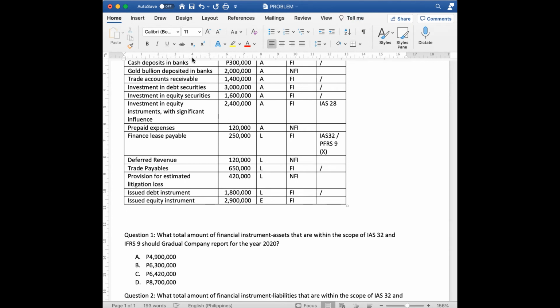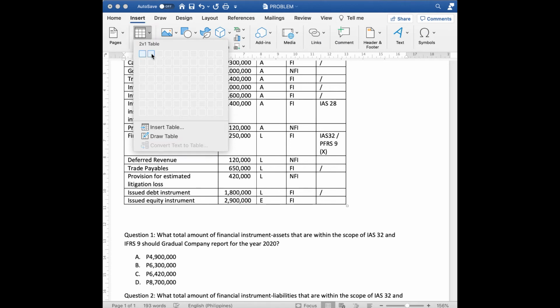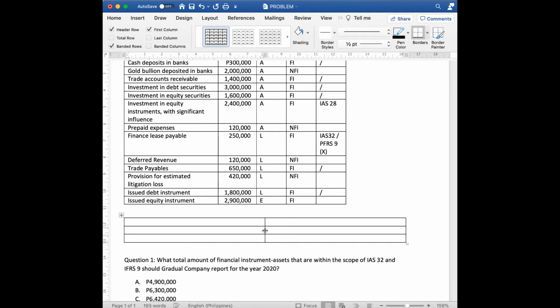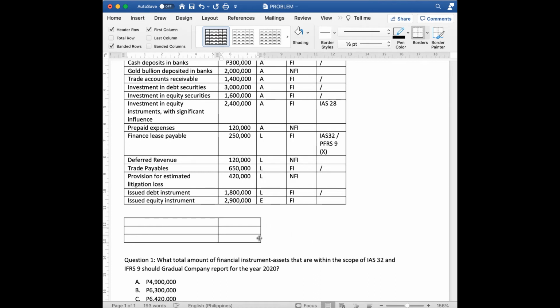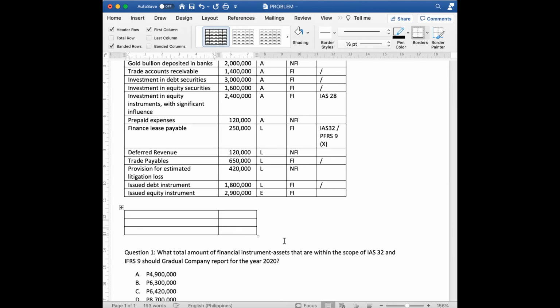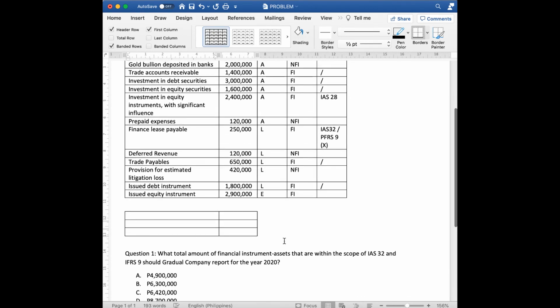So, let's create another table. So, we will now choose those under financial instrument assets na under sa IAS 32 as well as IFRS 9.